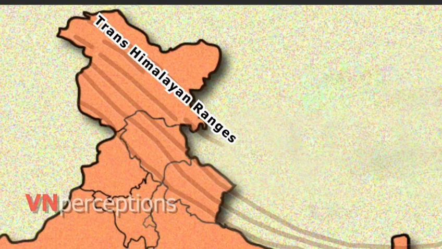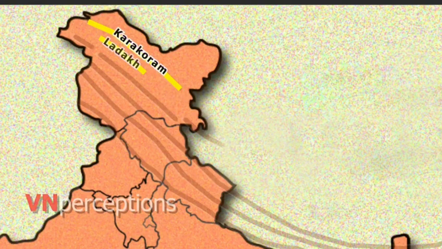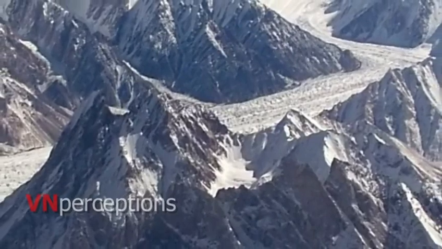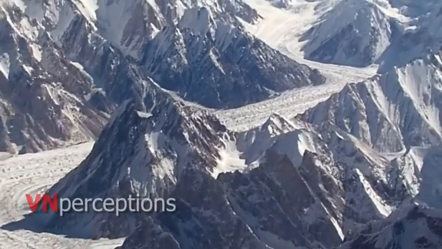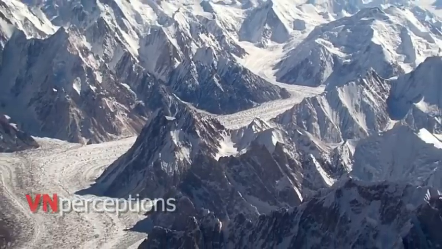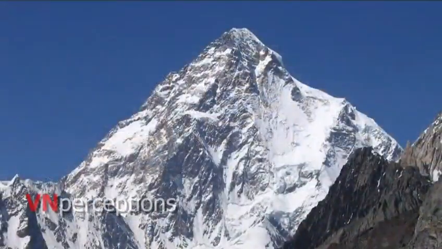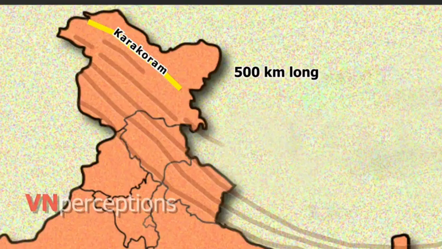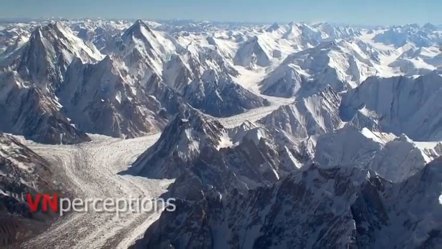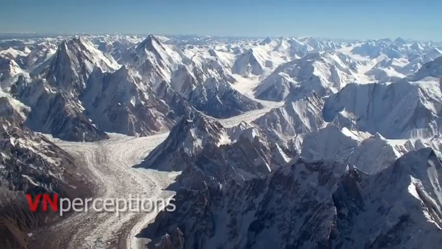It consists of Karakoram, Ladakh, and Kailash Range. The Karakoram Range is located in the northern part of the state of Jammu and Kashmir. It is one of the major ranges of the Himalayan system. It is the home of the highest concentration of peaks rising over 8,000 meters. K2 is the second highest peak in the world and the highest peak in India. It runs for a distance of 500 kilometers and is the most heavily glaciated part of the world outside the polar region.